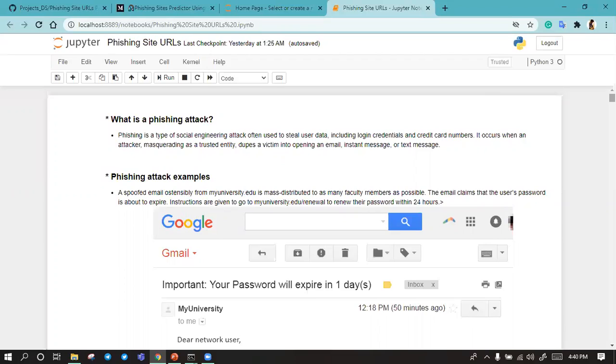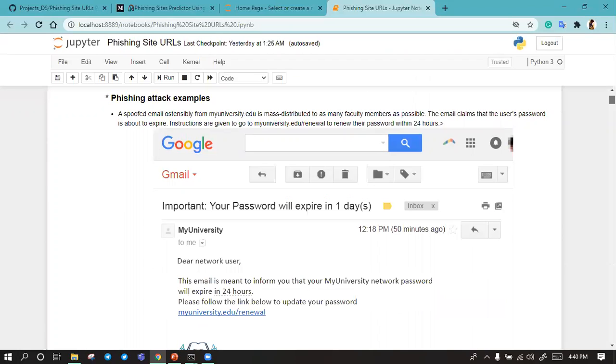Everyone knows what a phishing attack is. A phishing attack is a type of social engineering attack which is used to steal your data like logins, credentials, and credit card numbers. These are very important things for people on the internet. So how do hackers do their work? They send you a spam mail.